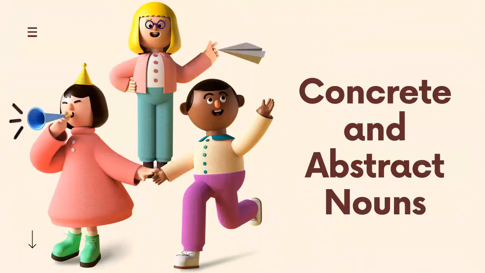Welcome to another lesson of English grammar. We have already discussed common and proper nouns in one of our previous lessons. Today we'll discuss two other types of nouns, which are concrete nouns and abstract nouns. All the nouns fall into one of these two categories. It means that they are either concrete nouns or abstract ones.